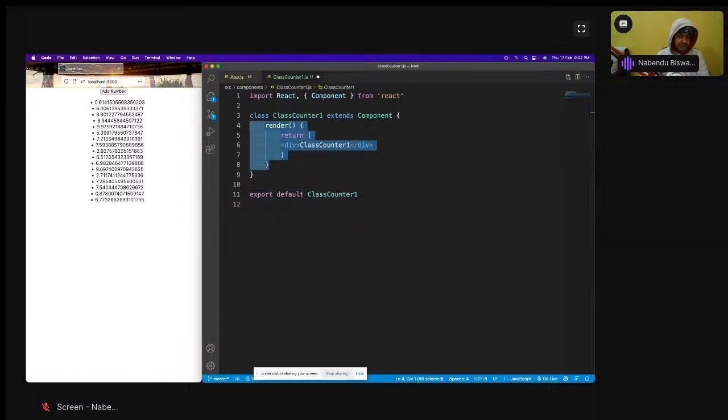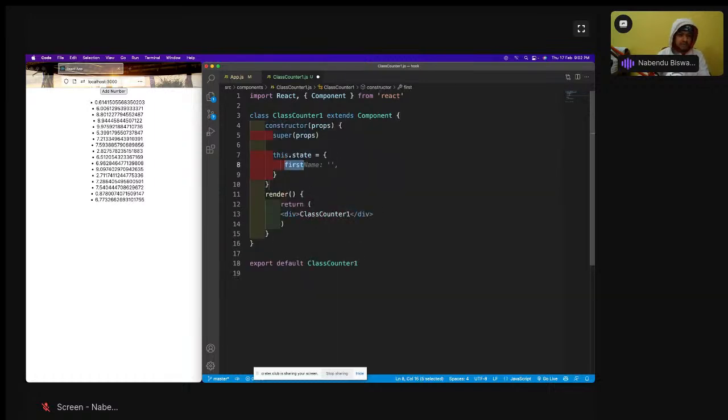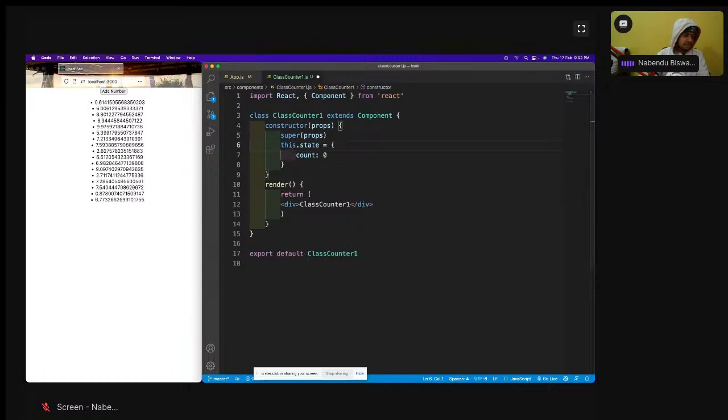First we're doing the class based version, and then we're going to change it to a hook based one. Then in the class based one, our constructor is there, and here we'll have a count of 0, and then in the render I'll have this.